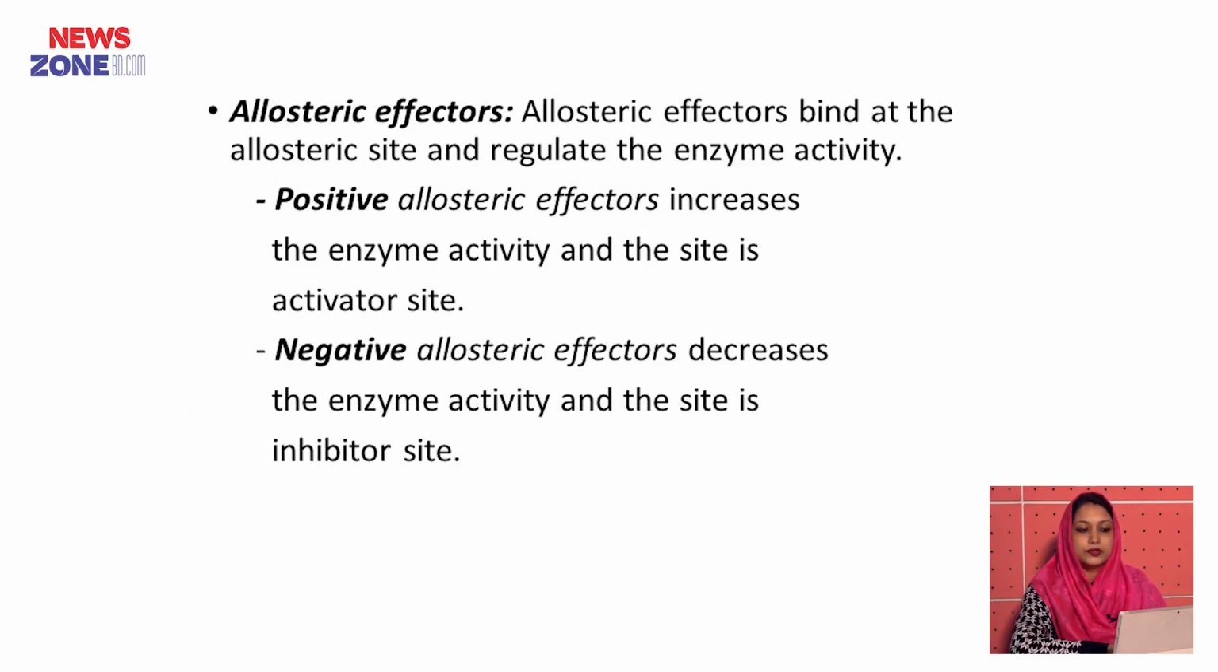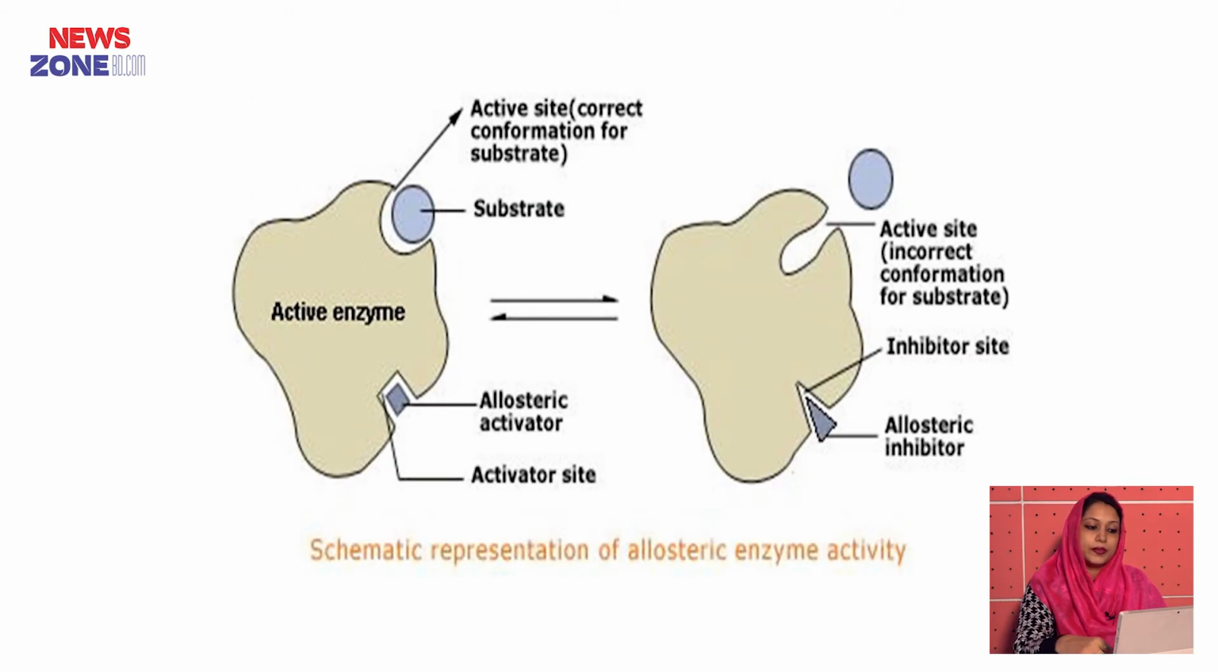Allosteric effectors. The effectors bind at the allosteric site and regulate the enzyme activity. There are two types of allosteric effectors, positive allosteric effectors and negative allosteric effectors. Positive allosteric effectors increase the enzyme activity and the site is the allosteric site. The negative allosteric effectors decrease the enzyme activity and the site is the inhibitor site. Here is a picture of allosteric effectors or inhibitors.